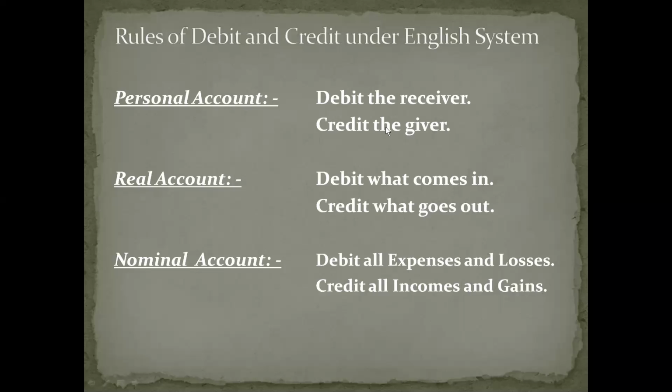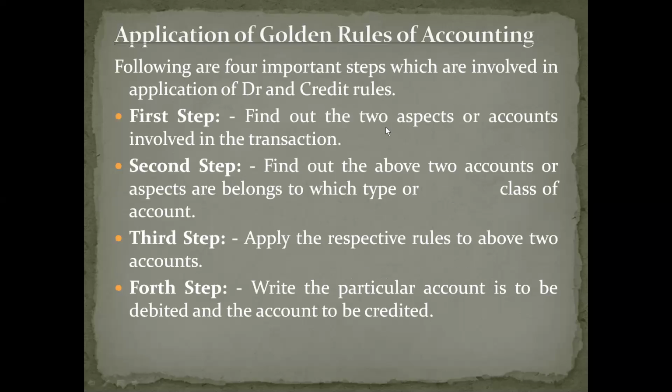Let us continue. Now, the next aspect is how to apply these golden rules to the business transactions. You need to follow around 3 to 4 steps for applying these debit and credit rules to the business transactions. So what is your first step? Your first step is you need to find out the two accounts involved in a transaction.